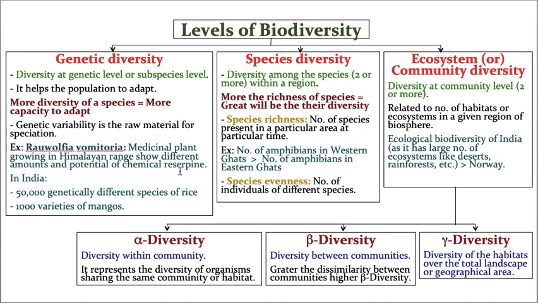See how beautiful an example it is, how simple and also powerful. You may think that Rauwolfia vomitoria produces a chemical called reserpine, but try to understand the intention of this example. All the Rauwolfia plants produce the chemical called reserpine, but the same Rauwolfia vomitoria plant, when it is growing in different areas, produces different amounts and potential of the chemical reserpine.